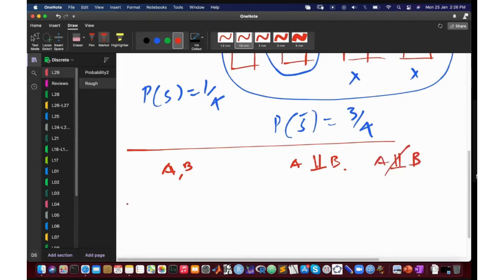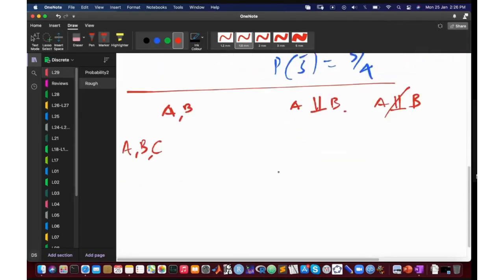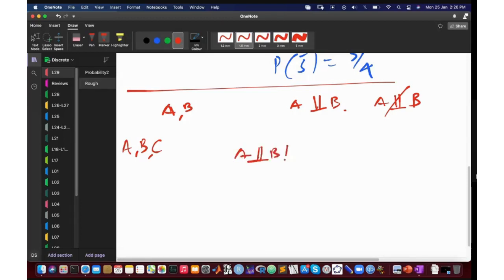Okay, but if you have A, B, and C, then you might have. So if you, for example, want to say that A, B, and C are independent, this thing is not very clear. Okay, this could have multiple meaning. That's what I'm saying. And can you think of those multiple meaning?